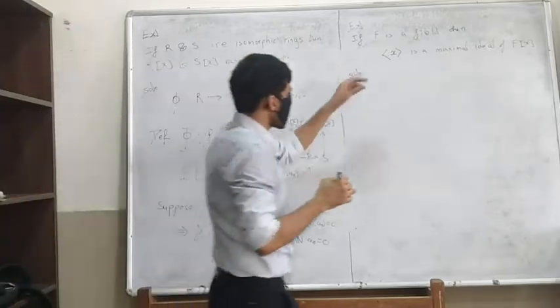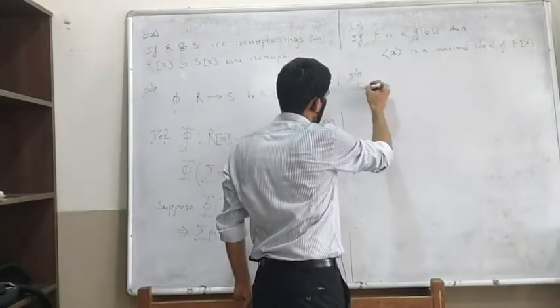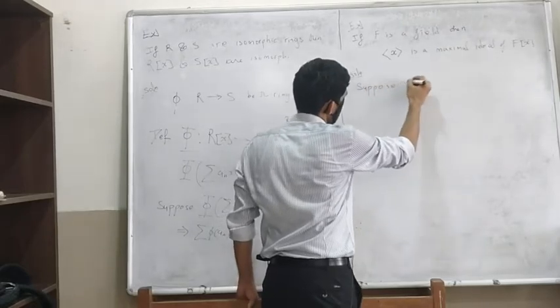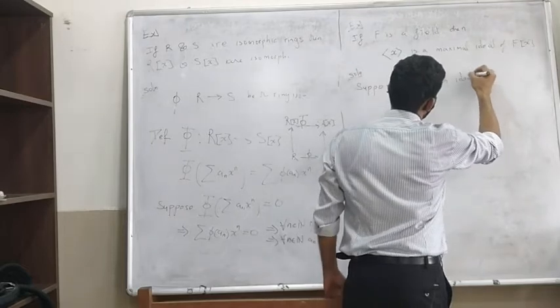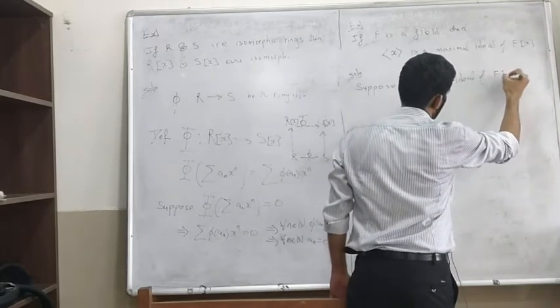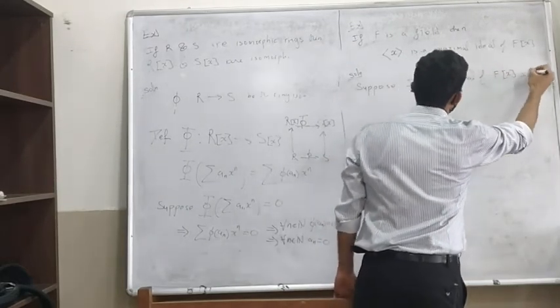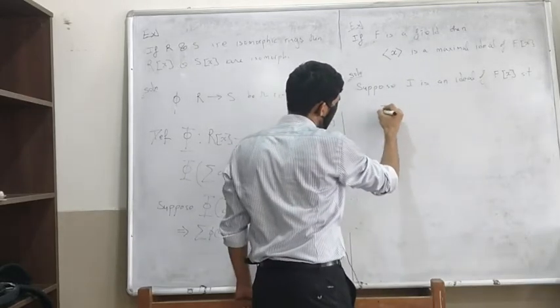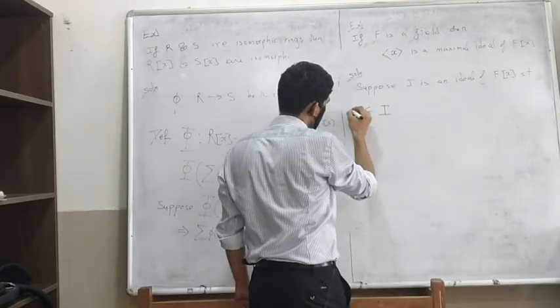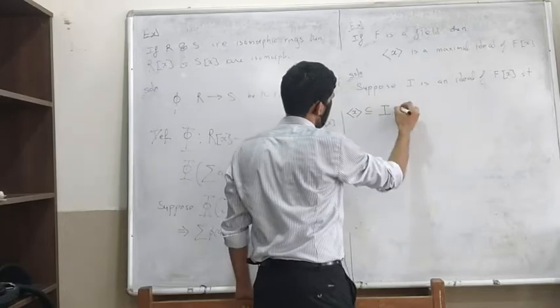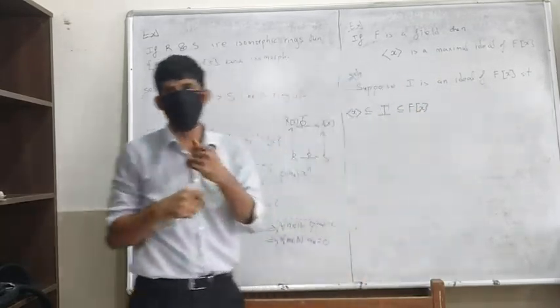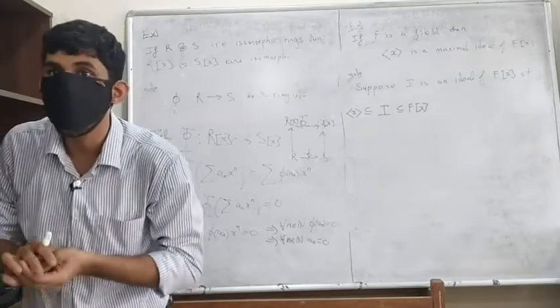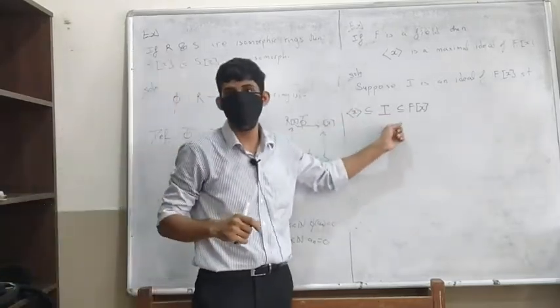A maximal ideal is an ideal such that no ideal sits between it and the entire ring. So suppose I is an ideal of F[x] such that I sits between the ideal generated by x and F[x]. What do we need to prove here?